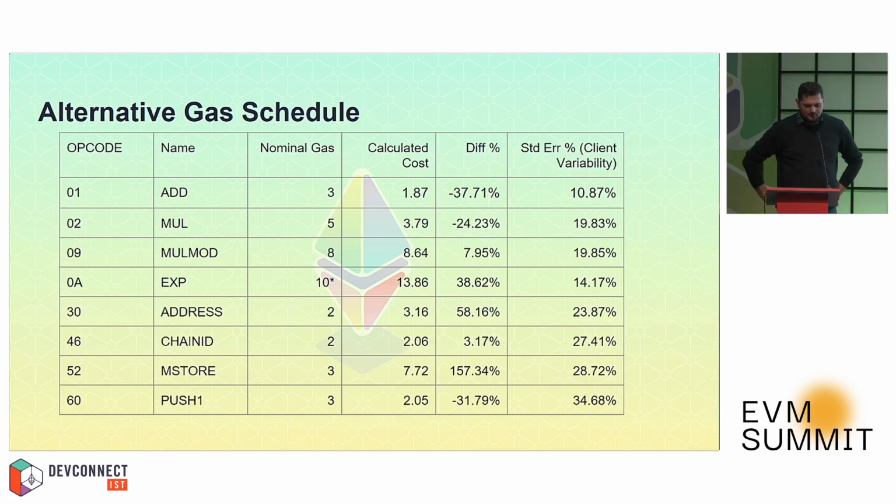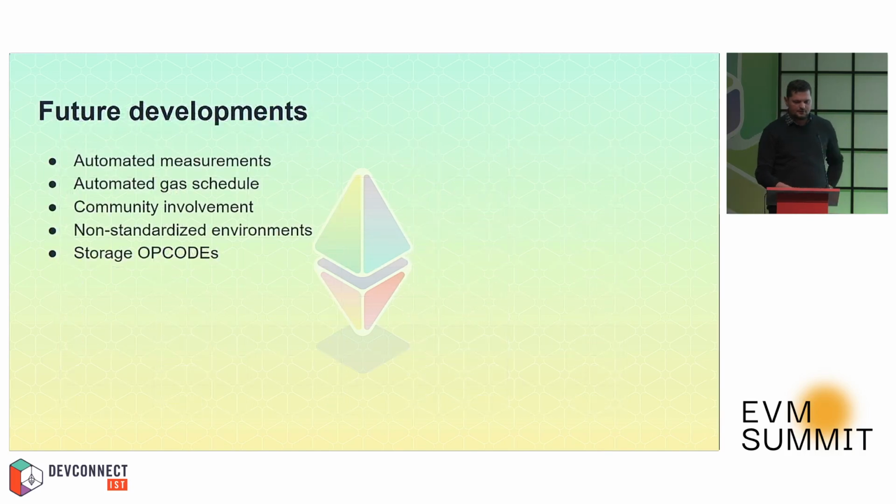Another interesting example that we can show is MSTORE. It still has reasonably large client variability, here 28%. Nominal gas cost is 3, but we can see that all of the clients really executed in much worse fashion, at least 7 gas units to execute it. So even with this large client variability, it might be a good candidate to actually say, hey, it costs node operators much more to execute this specific opcode. Maybe we should update the gas cost.